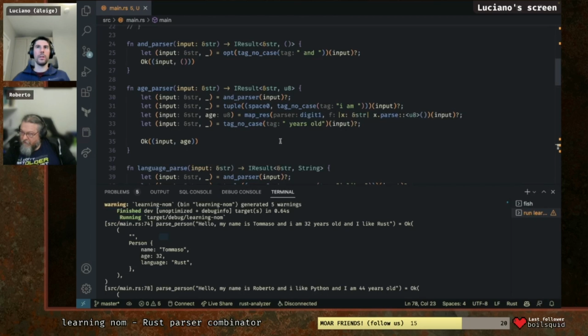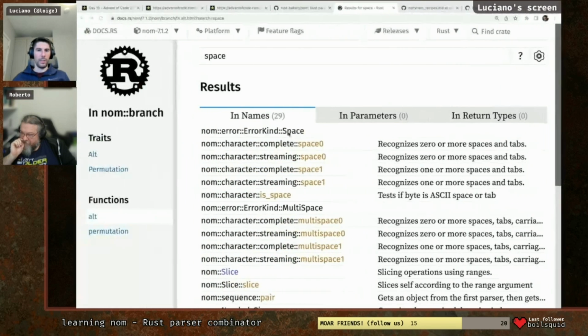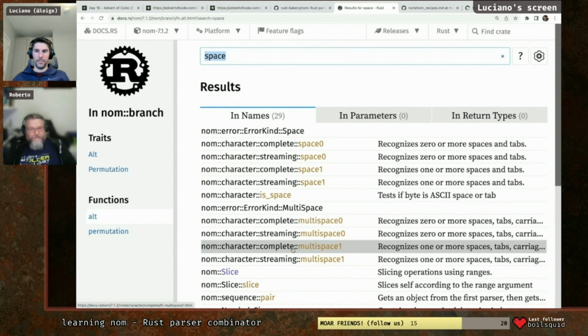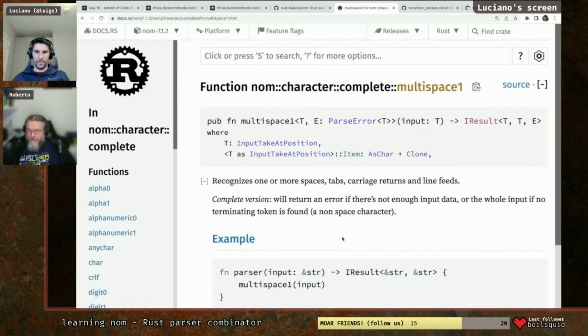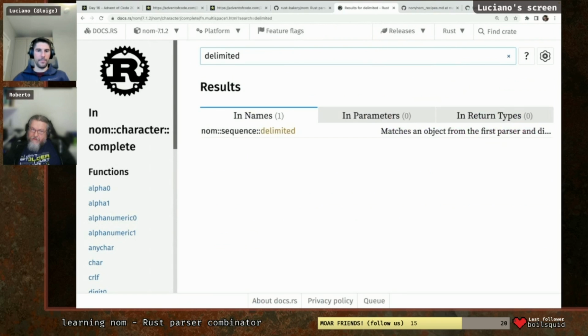And then we have also for any white space, not just space. If there is a new line, there won't be a space, for example. Yeah, there is, I think, another one. So there is multi-space, which recognizes space, tabs, carriages. I don't know if it recognizes everything. New lines. And line feeds. So multi-space is kind of the more generic. The carriage return, if you don't care about CRLF. Any spaces. Then the one delimited.